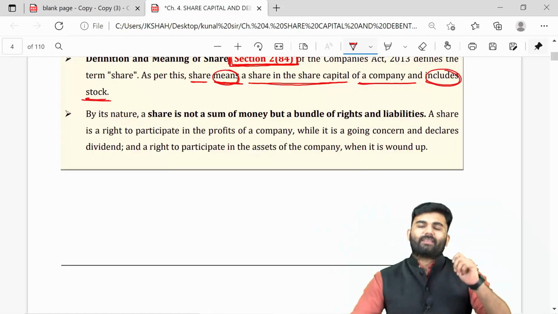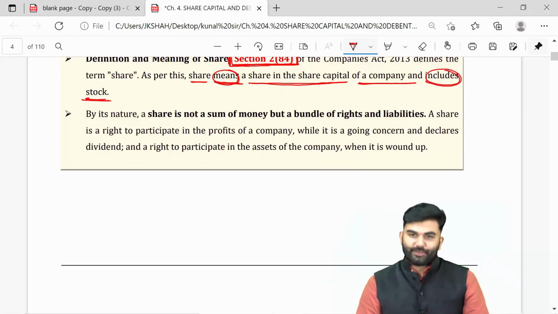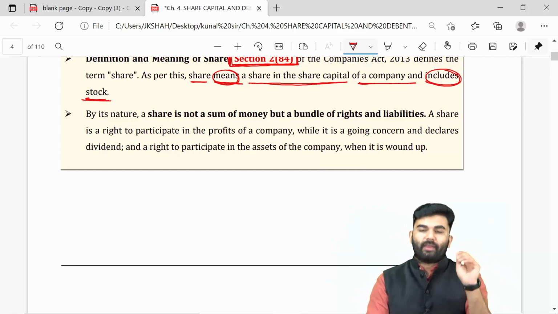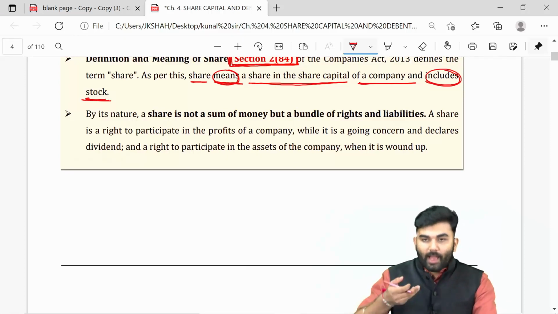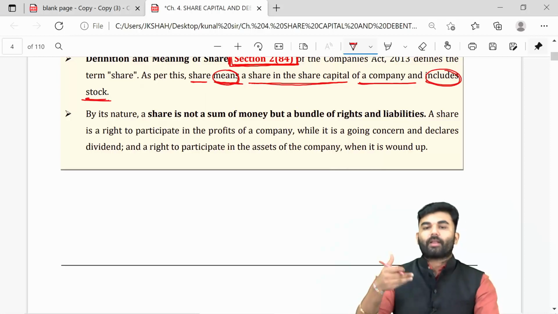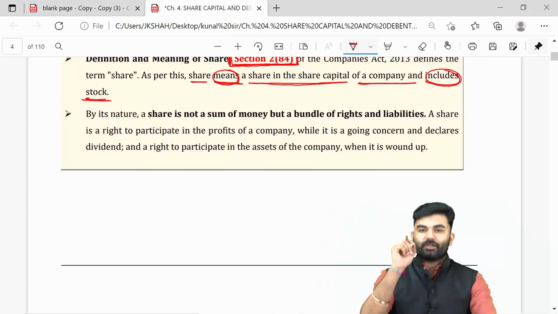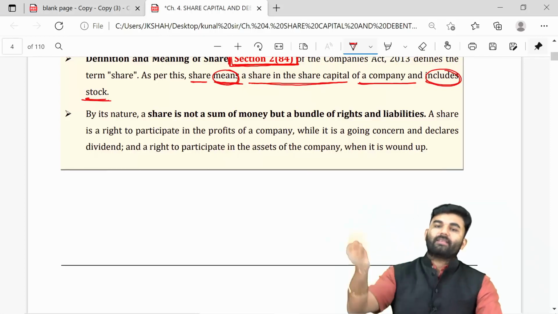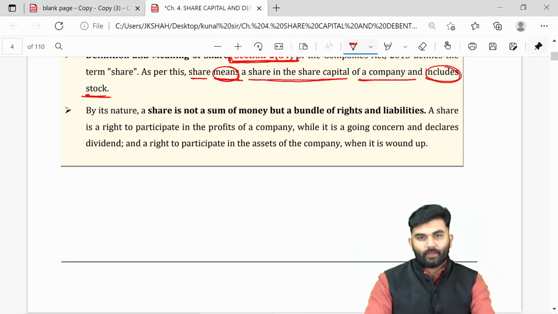See, for the sake of example, if I tell you that I'm having 500 shares of Reliance, it means I have got some part, some share inside the share capital of a company called Reliance Industries Limited. So what is a share? A share is a share inside the share capital of a company.